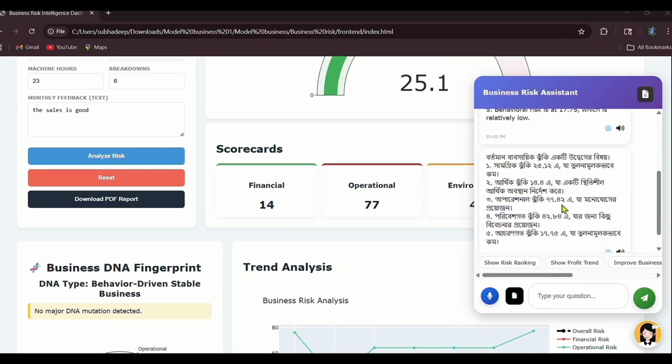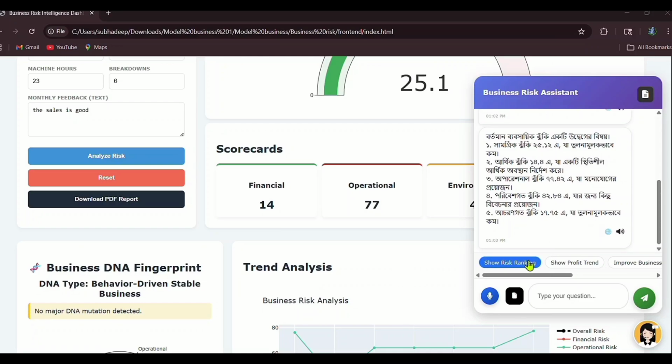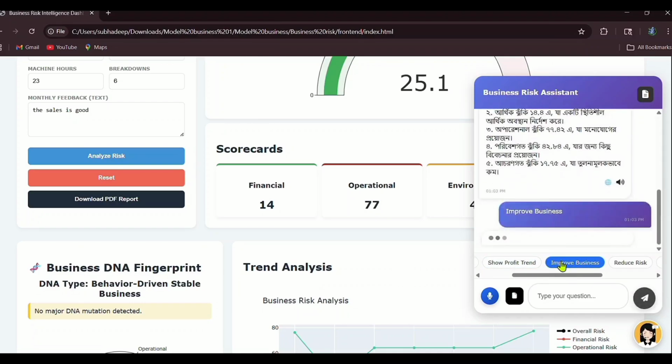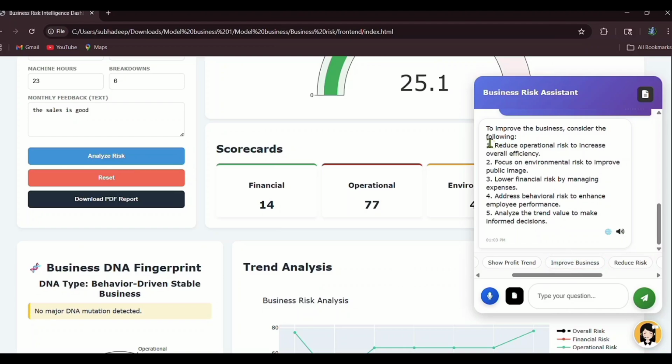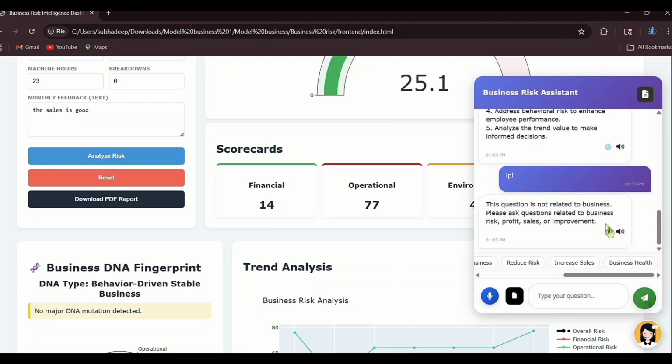It translated to Bengali. If I use any suggested question like improve business, it also gives this kind of suggestion to improve the business and lower the risk. It also has a mic talk facility by which we can directly use it by speaking the question. Other than that, if we enter any kind of question other than business, it will say that this question is not related to the business. Here we can also download the PDF file of this business.